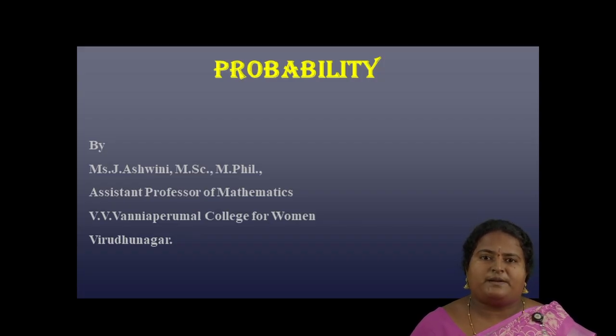In some experiments, the outcomes cannot be predicted before the performance of an experiment, but we can know the possible outcomes of the experiment. Such experiments lead to the concept of random experiments. Examples of such experiments are tossing of a coin, picking a card from a pack of 52 cards, rolling of a die, etc.